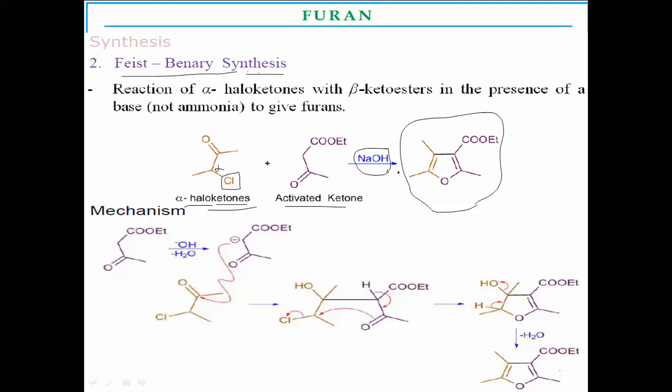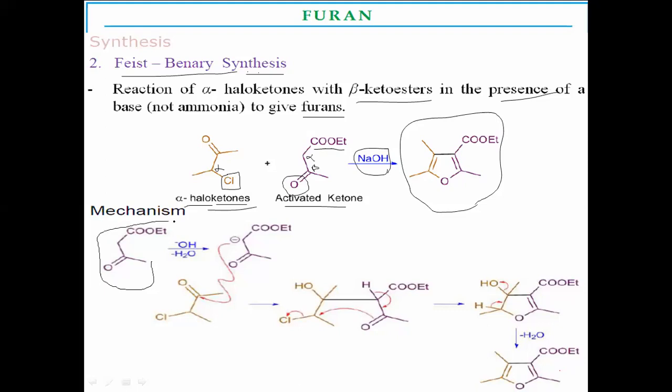The reaction is between alpha-haloketones and beta-keto esters. Here the primary functional group is the ester. This carbon atom is alpha. This carbon atom is beta. Here at the beta position a keto group is present. Beta-keto esters in presence of base give the substituted furans. That type of reaction is called Feist-Benary synthesis. The mechanism is like this.